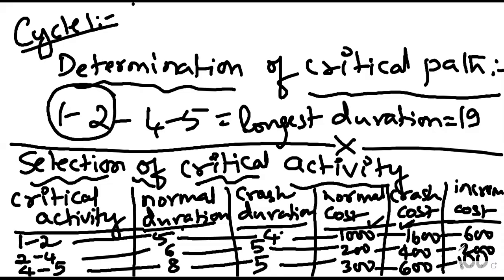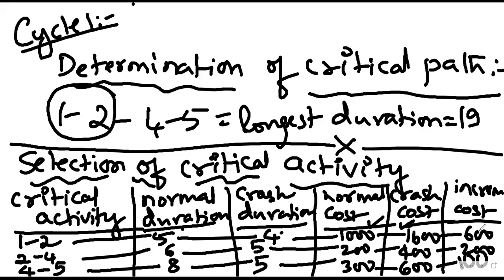So in case anyone wants me to go back, how should the selection be done? Apart from Ankit, what else? 17 days. By 2 days, we can reduce, because the other path will be 17 days.